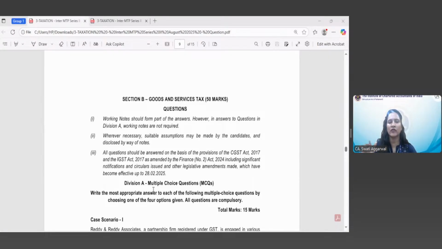So this is the cutoff date. If there was any other position of law prior to 28th February, you have to ignore that. You have to answer as per the latest position applicable on the cutoff date. All the amendments up to 28th February 2025 are applicable for you. They are already compiled and web hosted as the statutory update.